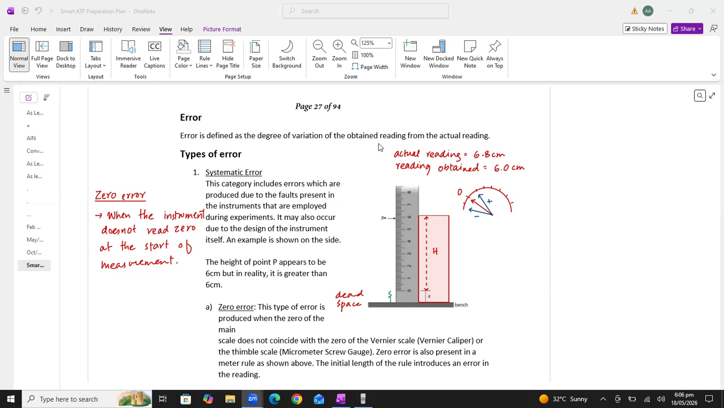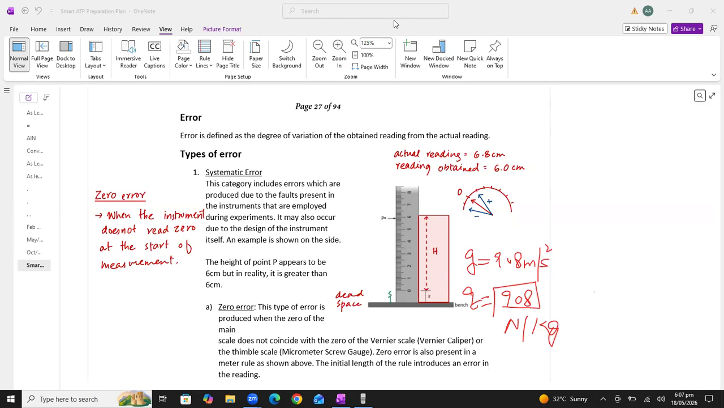So first of all, how can we define error? Error is basically defined as the degree of variation of the obtained reading from the actual reading. For example, the actual value of gravity is 9.8 meter per second square, or 9.8 Newton per kg. But if you are performing an experiment to find the value of gravity, and your value is not the true value, it is deviating from the true value.